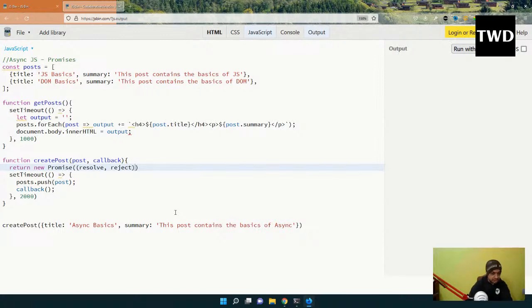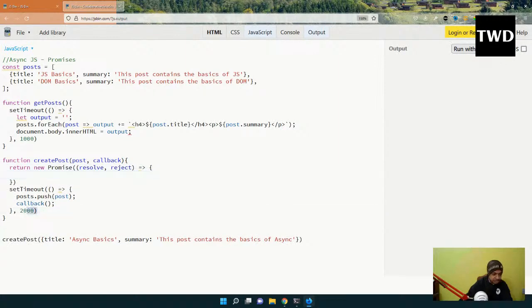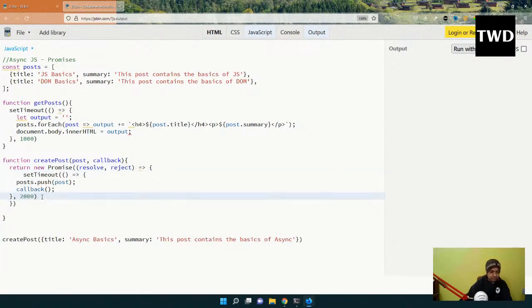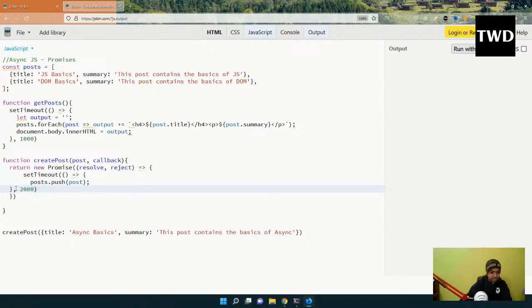It either resolves or rejects, as I've told. Now I have to wrap all this here. So again this callback thing will not be there.